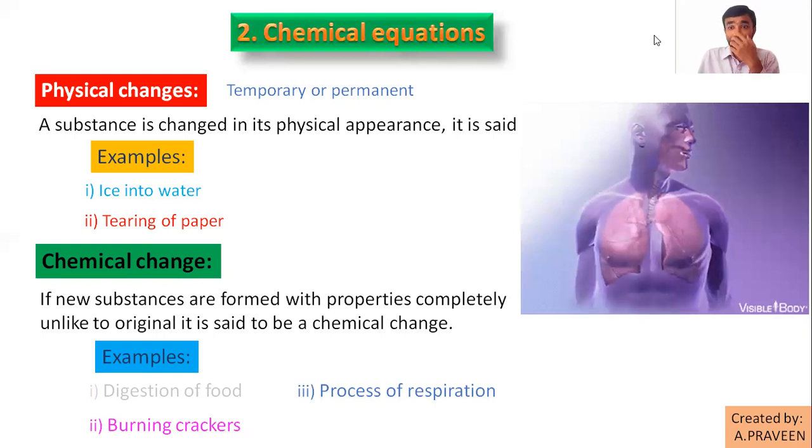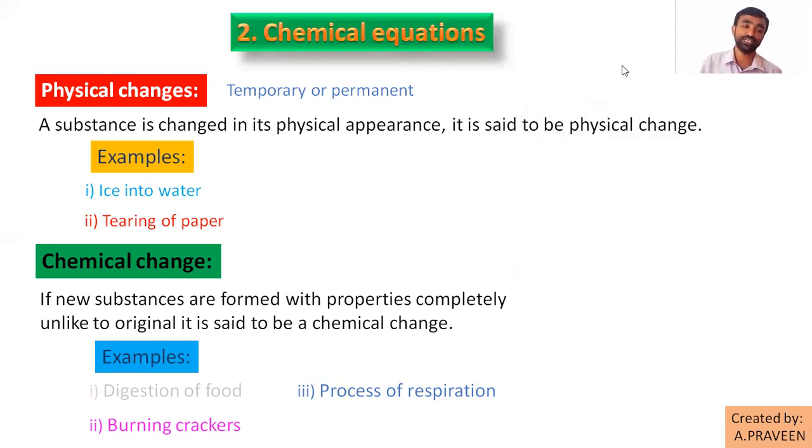So the oxygen you are breathing in helps that process, burning the food particles, carbohydrates, and mixing with the blood, right? So this process is called respiration. Here you are breathing in oxygen, releasing out carbon dioxide, a new substance. And in this process, you are producing energy and releasing the wastages. So respiration is also an example for chemical change.